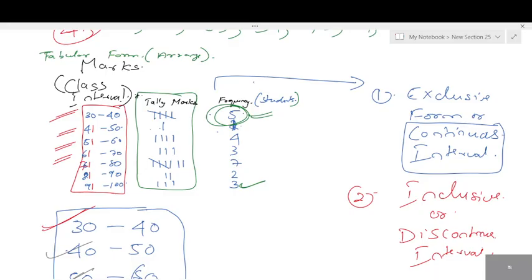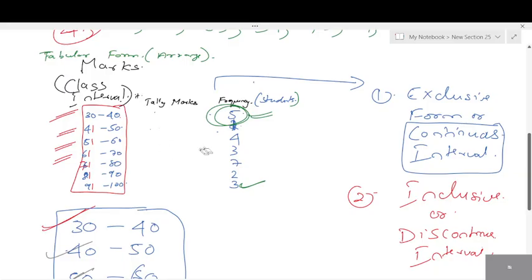This is the difference between exclusive and inclusive form. There are two ways to write it. Two ways to group the data: 30 to 40, 41 to 50. Discontinuous. If it is discontinuous, what do we do with the upper limit and lower limit, students? We include or exclude? Yes, unmute and answer. We include or exclude?